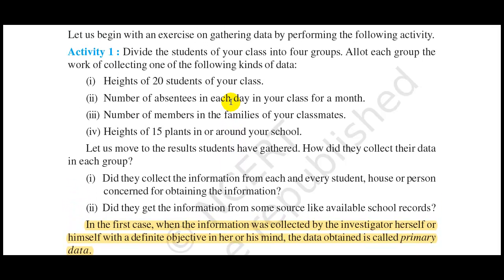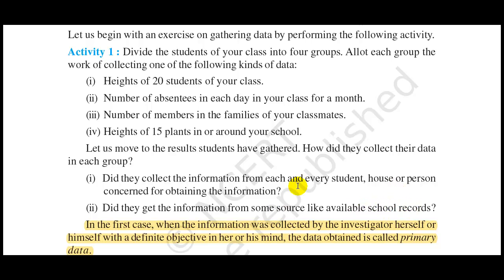So let us take an example to understand what are primary data and the secondary data. Here in your book it is given as height of 20 students of your class. So we are going to collect the data of the height of 20 students of your class. So there are two different ways. One is collected by the investigator himself, asking each and every student in the class what their height is, and the next way is collecting the information which is already available in the school record.